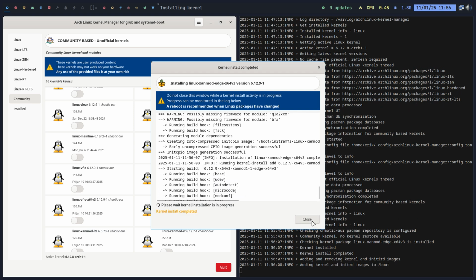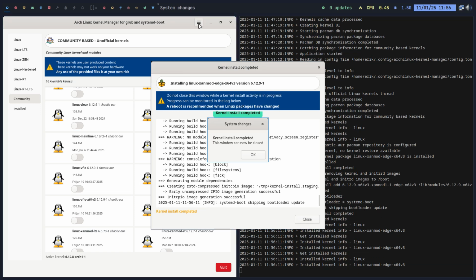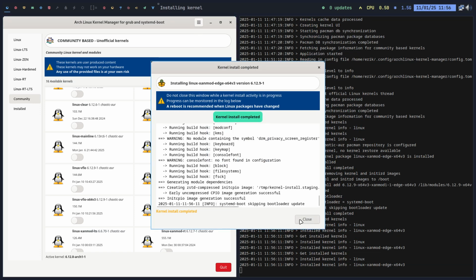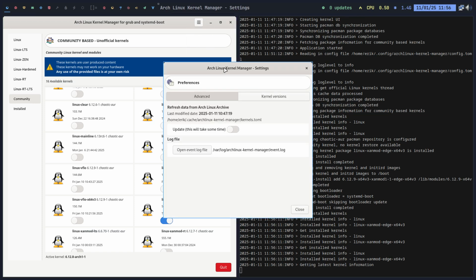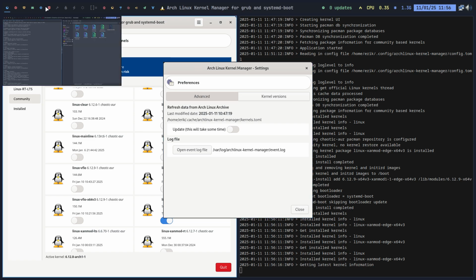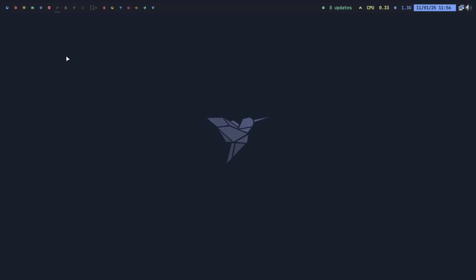And while that's done, I still have to tell you one thing. All right, okay, close. The other thing I've changed was the settings. There was a tab here. At the top there was something about grub and changing grub to systemd, which was never finished. So I've hidden that because frankly it's kind of dangerous switching from grub to systemd and systemd to grub. And yeah, we already have scripts like that.